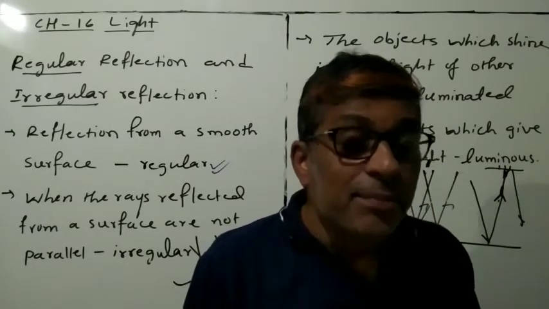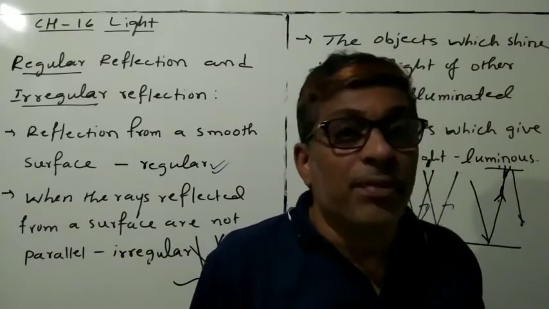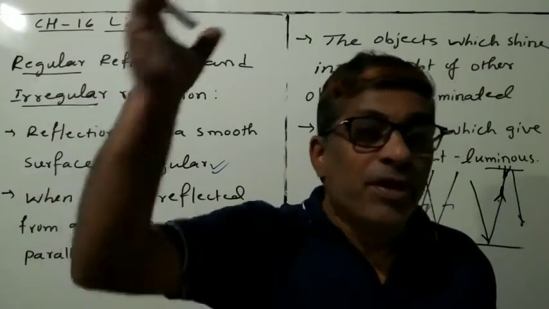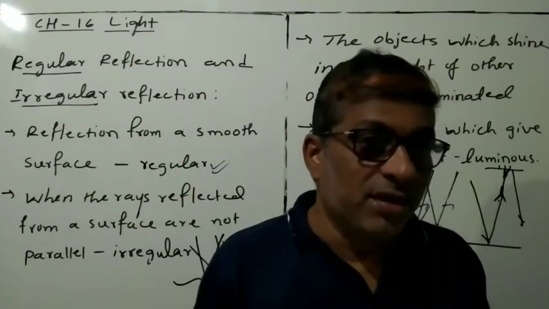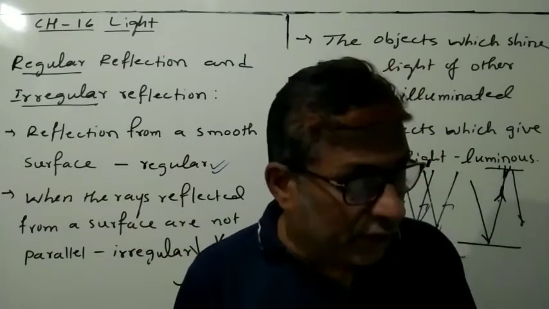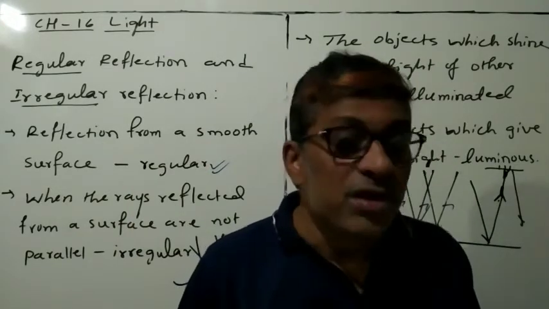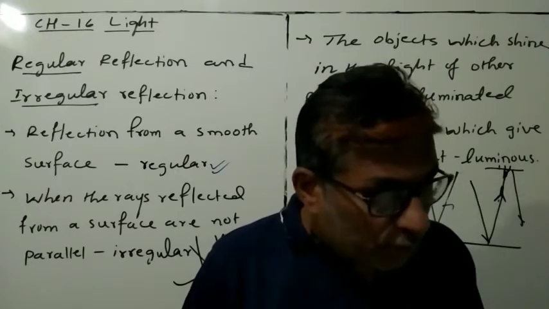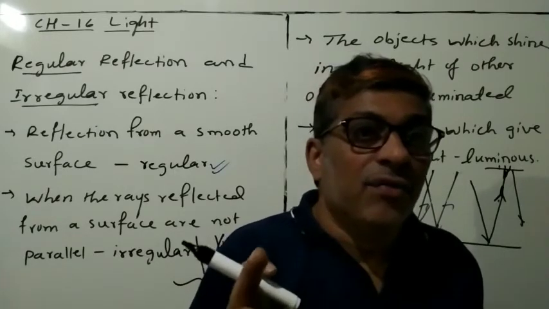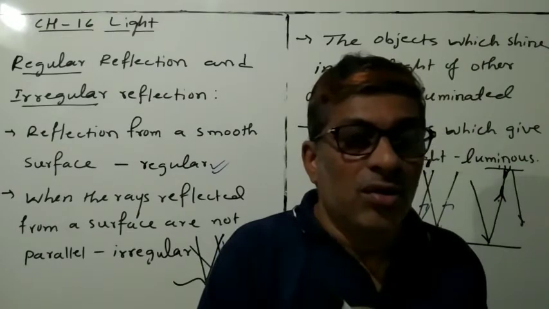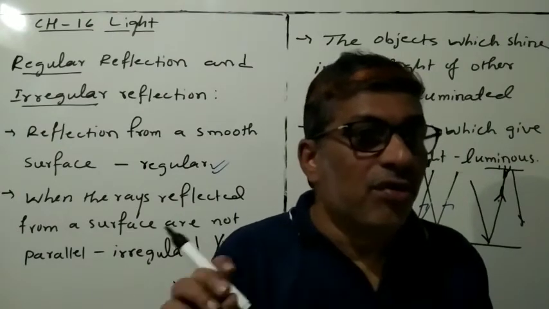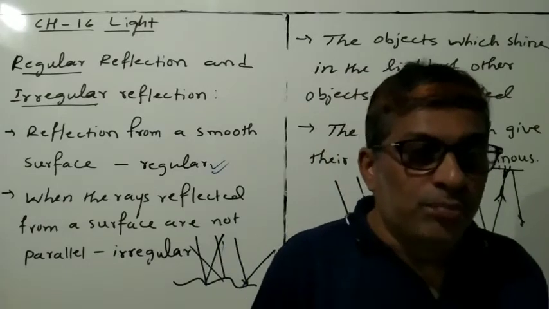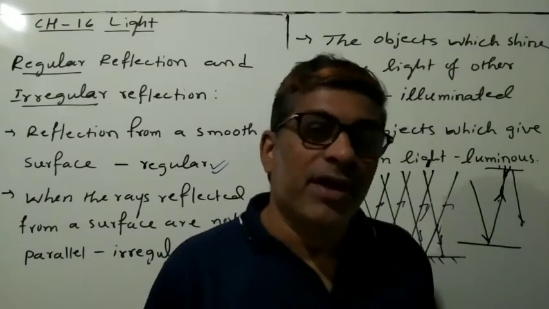Periscopes are also used in submarines. From under the sea, they can see the upper surface, because they can't come up again and again. Even soldiers in bunkers use them to keep an eye on the enemies and observe from there. So by using the periscope, two plane mirrors are used.